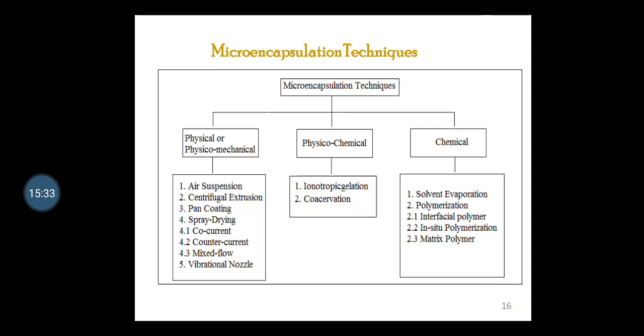Then the third category lists methods which perform better for the formulation of encapsulation by means of chemical mechanism. These methods are solvent evaporation, polymerization, interfacial polymerization, in situ polymerization, and matrix polymerization. So we'll discuss in detail one by one.